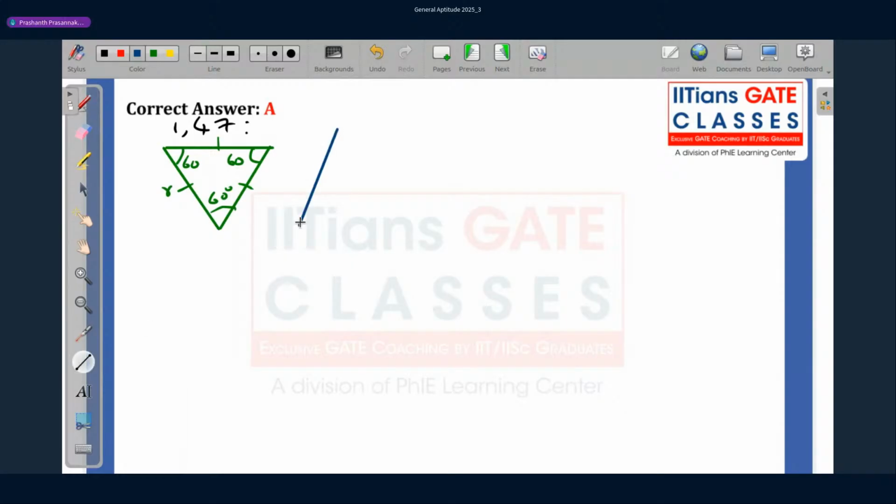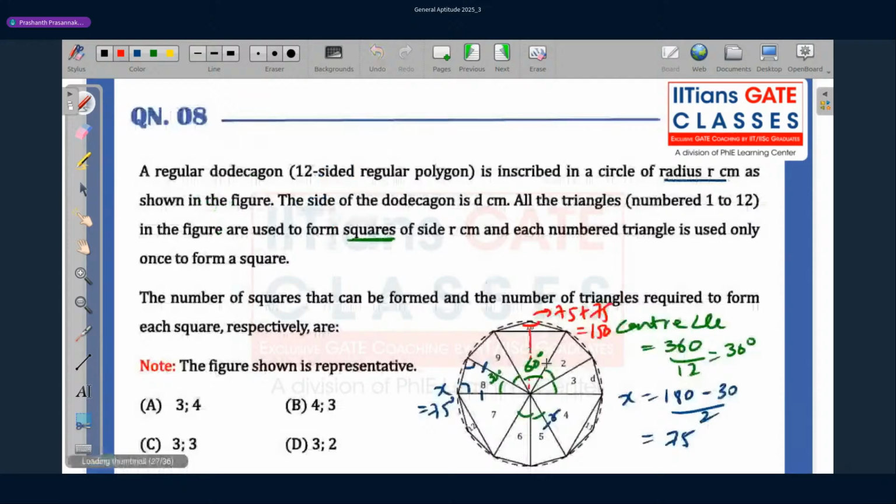And the other kind of triangle we had was the 30, 75, 75 triangle. Two sides were r, one side was d. Take this one for example, radius r, and the other side was d. The angle in the center was 30. The remaining two, as I marked over here with this variable x, were 75.